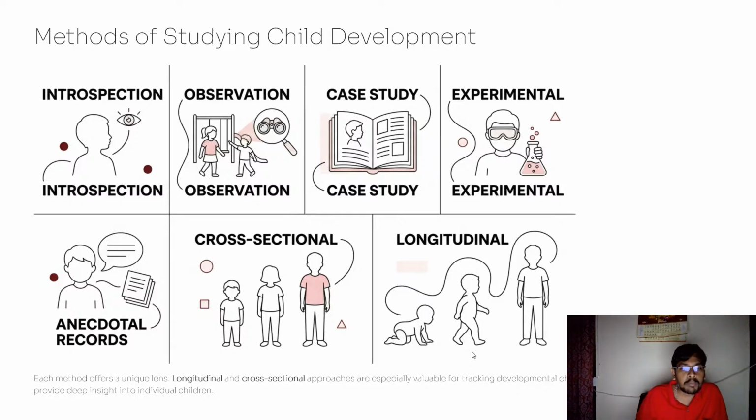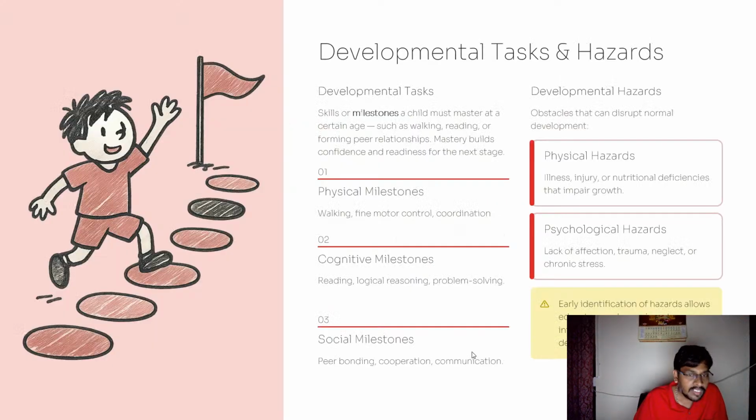Longitudinal and cross-sectional approaches are especially valuable for tracking developmental change over time, while case studies usually provide detailed insight into individual children. And developmental tasks: skills or milestones a child must master at a certain age, such as walking, reading, forming peer relationships. Mastery builds confidence and readiness for the next stage. So these are developmental tasks. And physical milestones: walking, fine motor control and coordination. And cognitive milestones include reading, logical reasoning, and problem solving. And social milestones include peer bonding, cooperation, and communication.